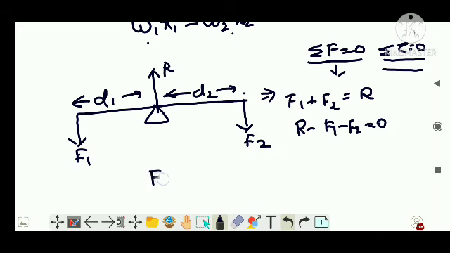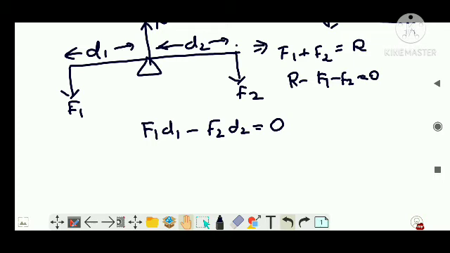So that is F1 d1 minus F2 d2 is equal to 0. So normally this F1 is usually the weight which you want to lift.